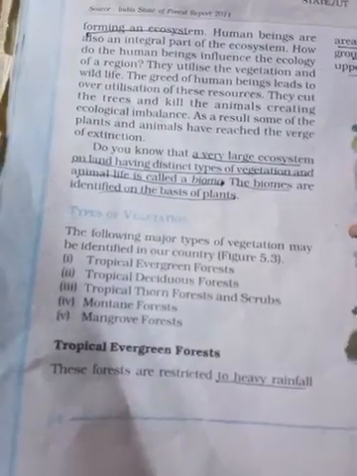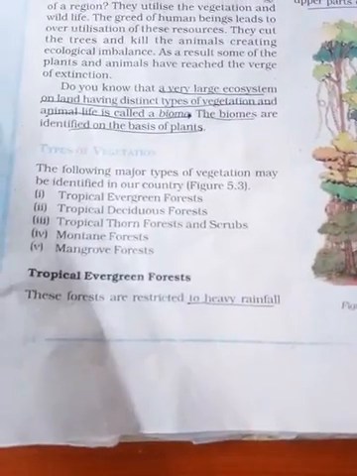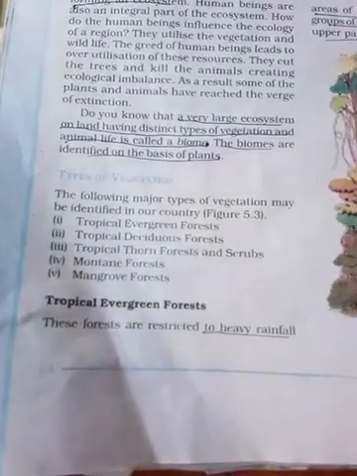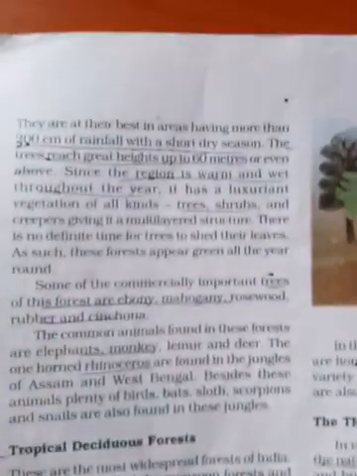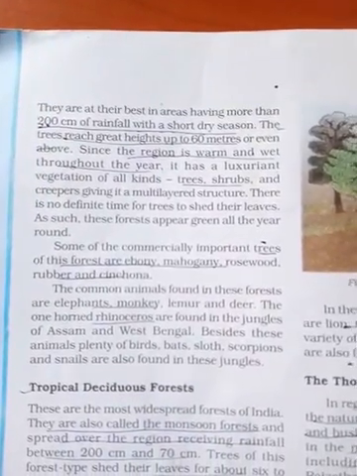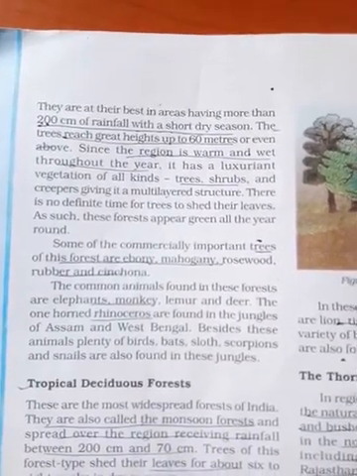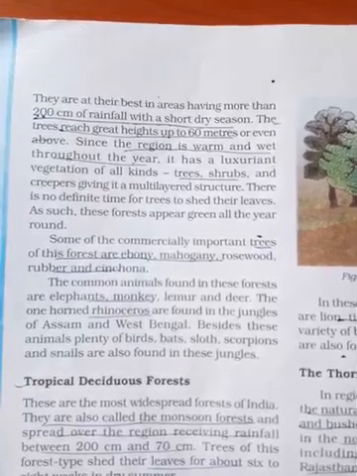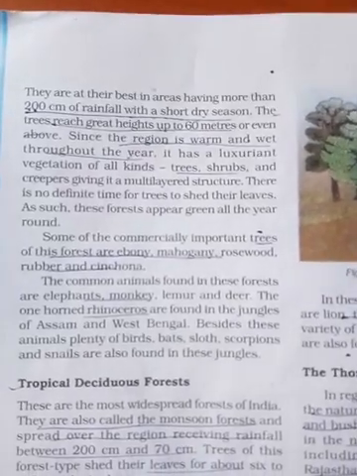Let us discuss the first one, tropical evergreen forest. We already know tropical evergreen forest. These forests are restricted to areas of heavy rainfall. The amount of rainfall they receive is 200 centimeters annually, with a short dry season.